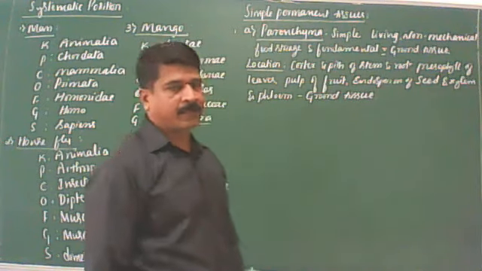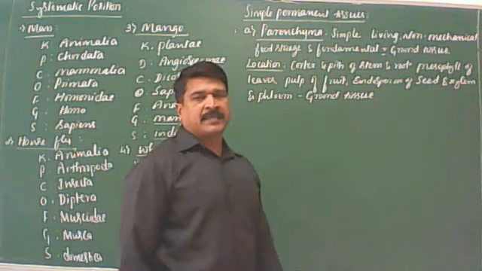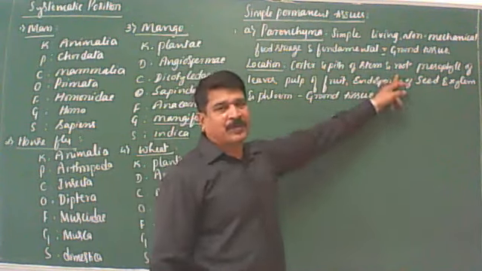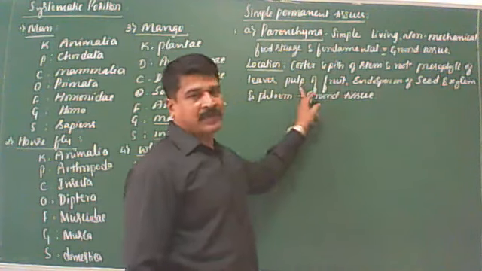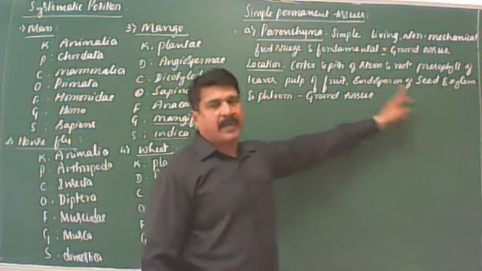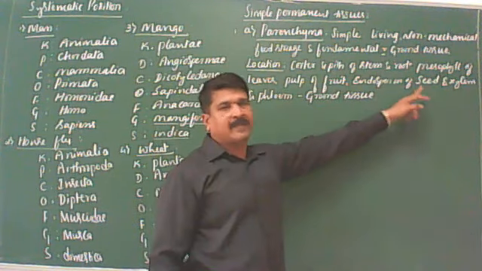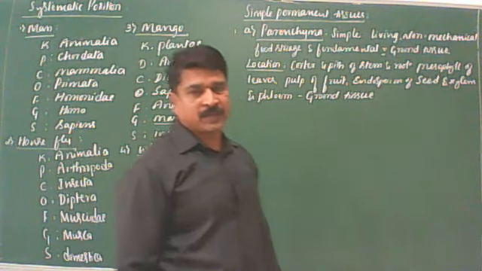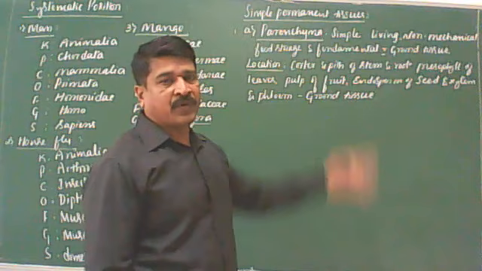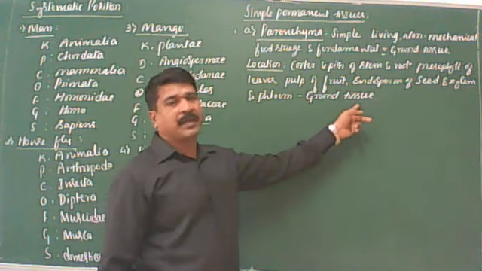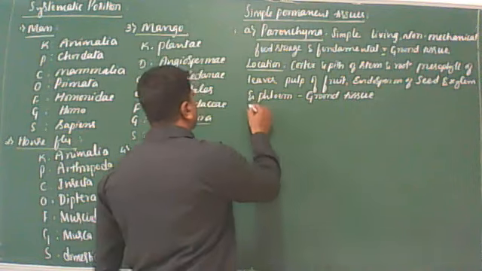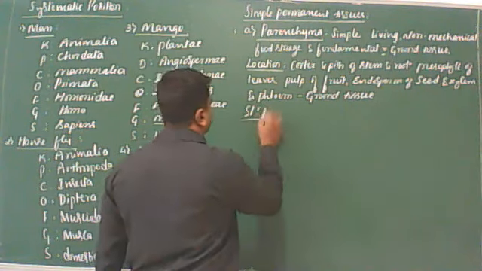I'll repeat once again: it is present in the soft parts of the plant body, such as the cortex and pith of stem and root, mesophyll of the leaves, pulp of the fruit, endosperm of the seed, and also in association with the xylem, xylem parenchyma, and phloem, phloem parenchyma, hence the name ground tissue. Clear?